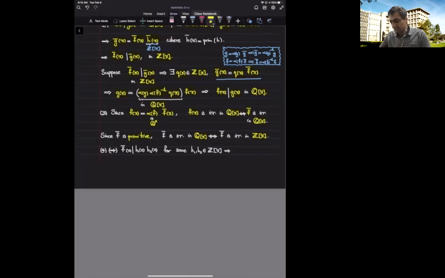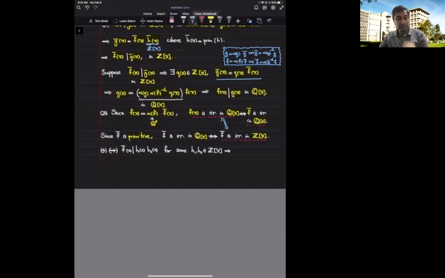So we deduce that f is irreducible in Q bracket x if and only if f bar is irreducible in Q bracket x, and that is equivalent to saying that f bar is irreducible in Z bracket x, and that's exactly what we wanted to show. So all together, being irreducible in Q bracket x is equivalent to f bar being irreducible in Z bracket x.